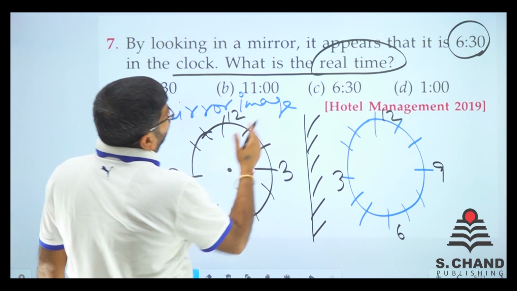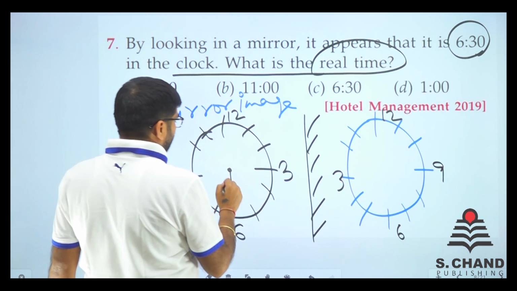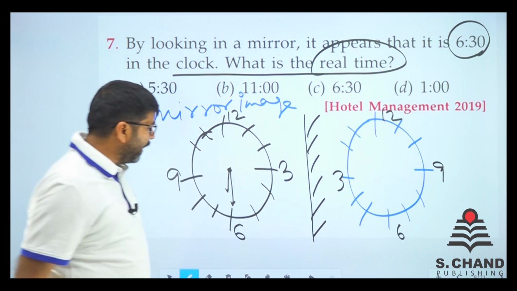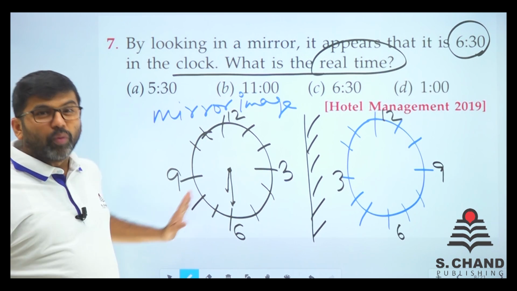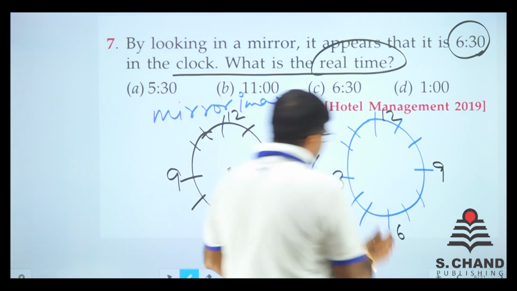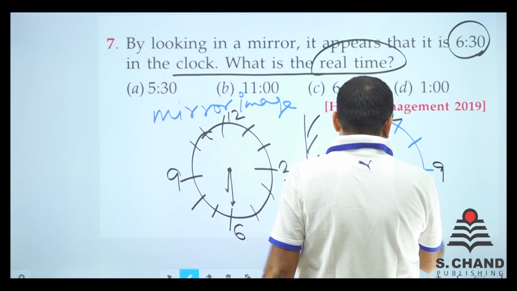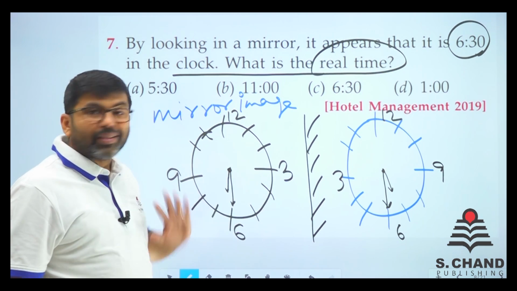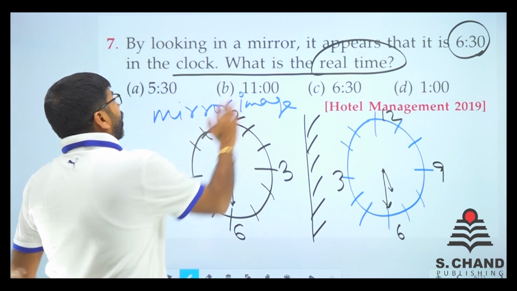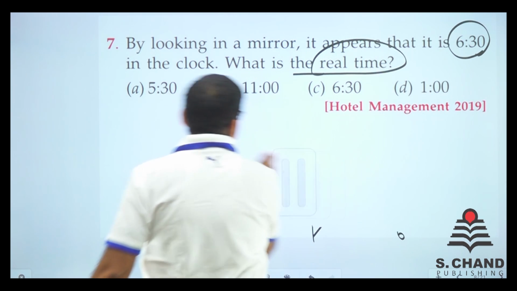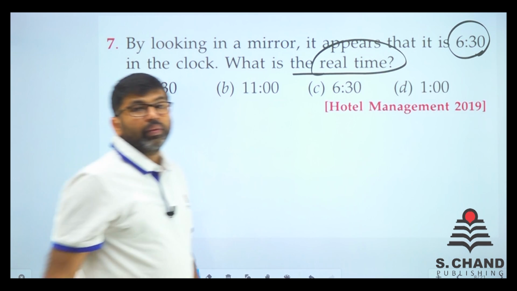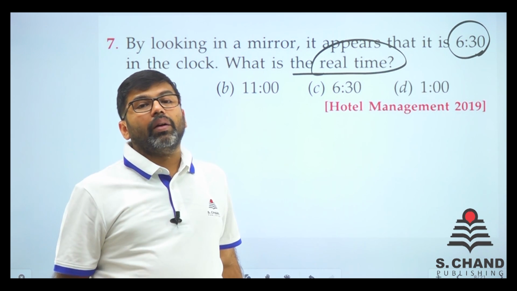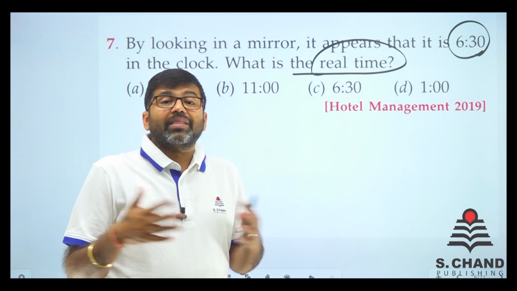So if it is, say for example, 6:30, it will be like that only. The hour hand will be more than 6. So exactly in a similar way, it will be like this, right? So you got the answer. But I tell you, for examination, it is not easy to make the mirror all the time. Second thing, if you by mistake do any wrong thing, the answer will be wrong, right?